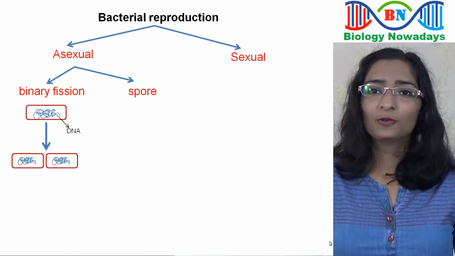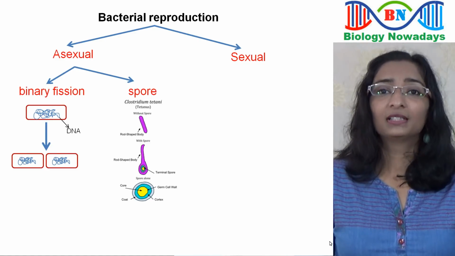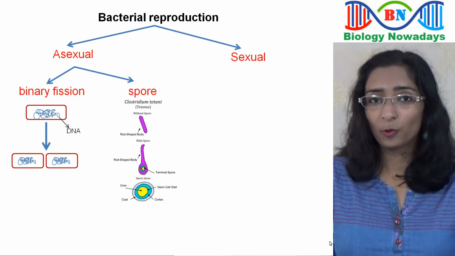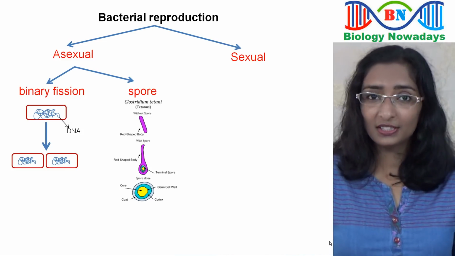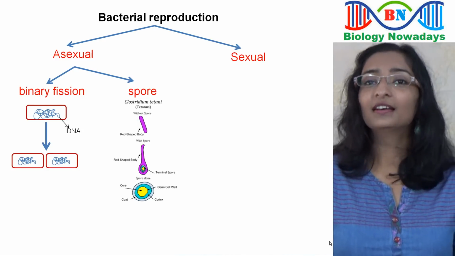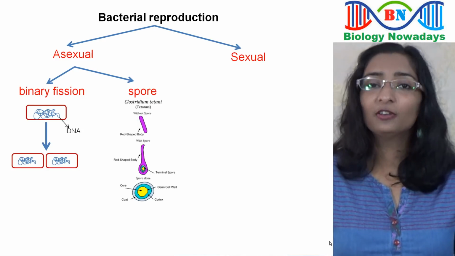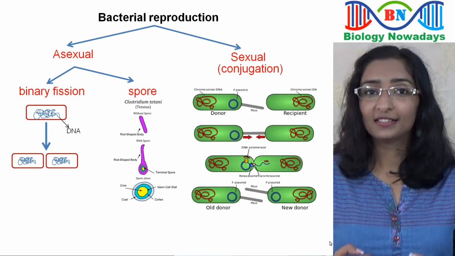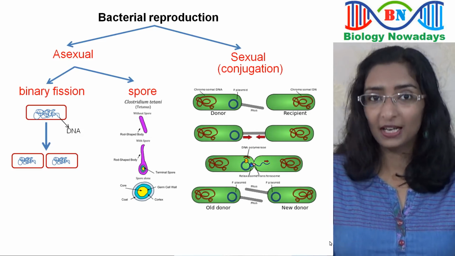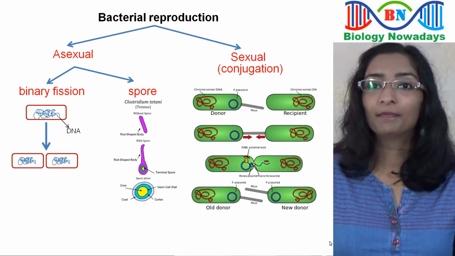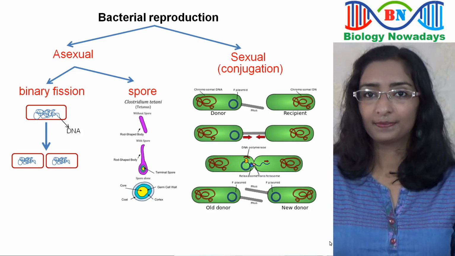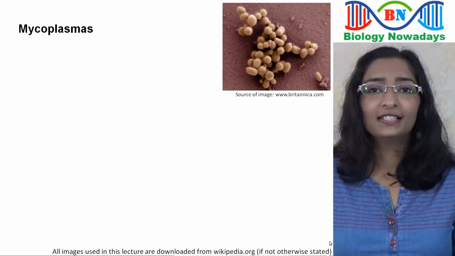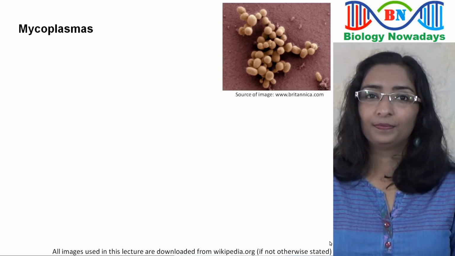Regarding the bacterial spores, they can survive many unfavorable conditions because of the presence of the hard protective coat surrounding the spore. During favorable conditions, the spore germinates into a single active cell again. Sexual reproduction in bacteria takes place through conjugation. Conjugation is the transfer of a piece of DNA called plasmid between bacterial cells by a bridge-like connection called pilus. Conjugation occurs very rarely.